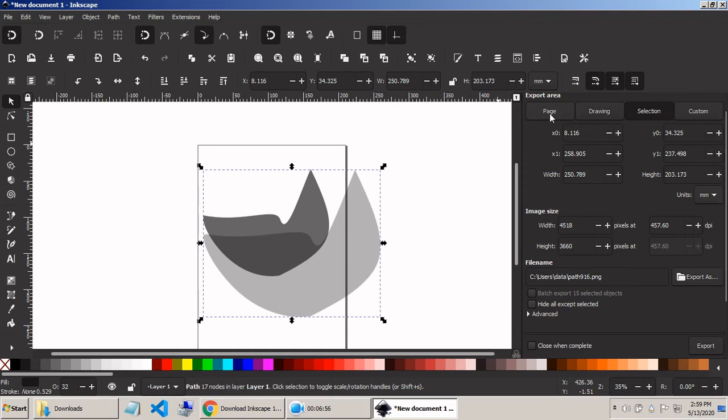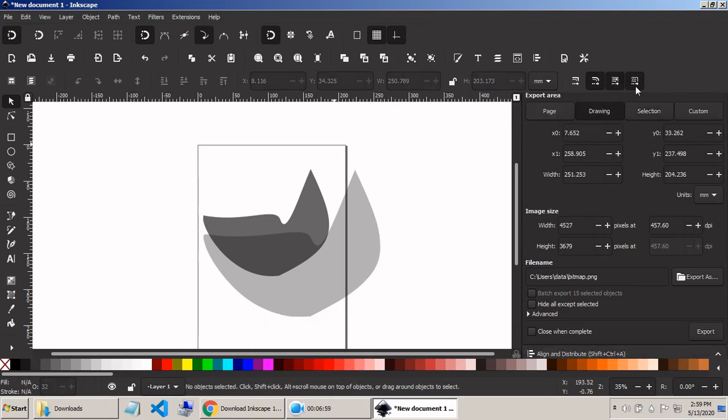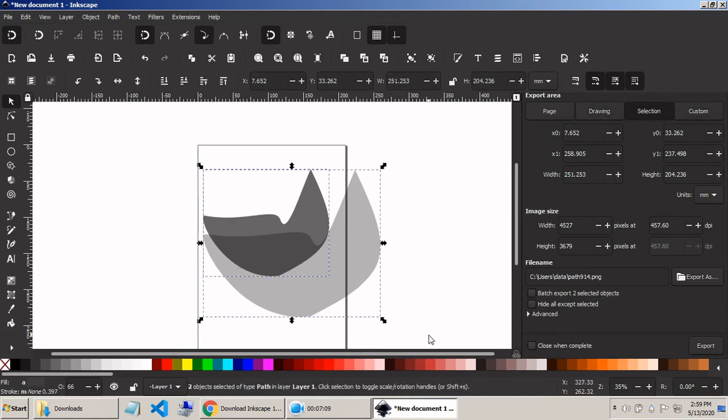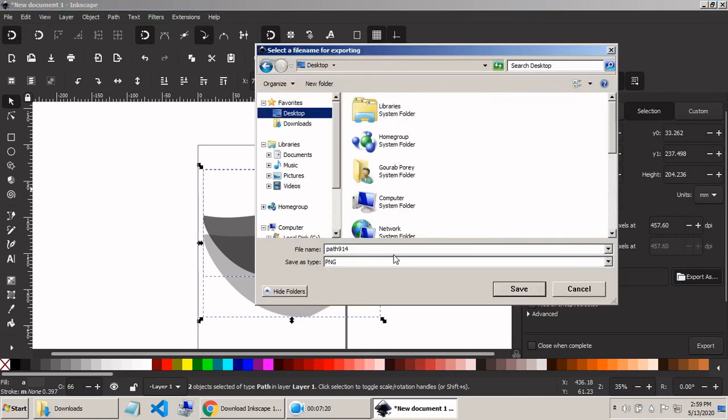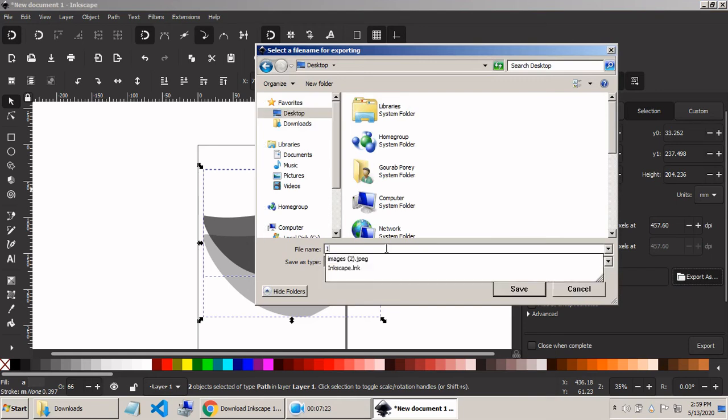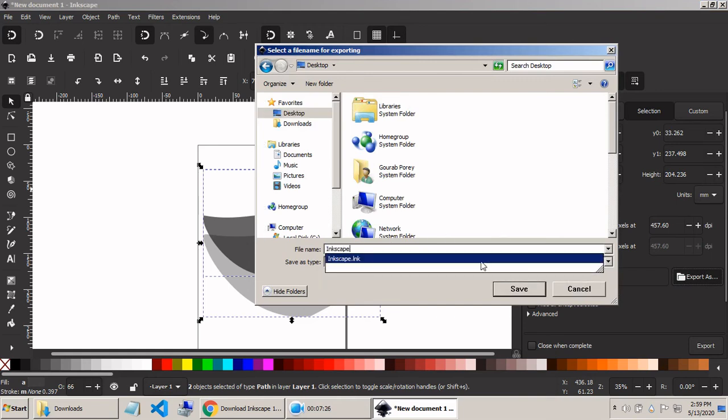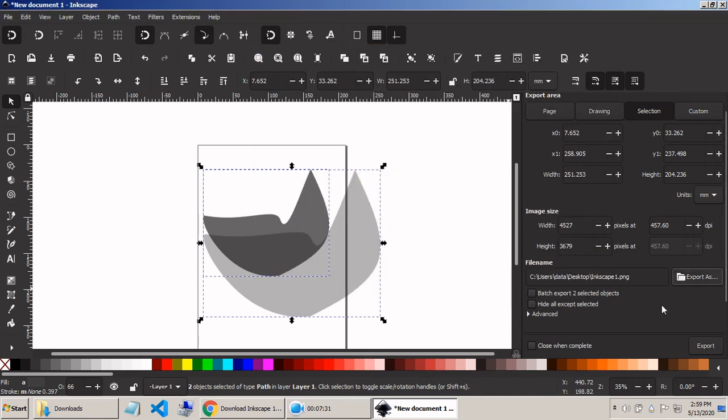You can see 4 options here. You can export the page, you can export the drawing, you can export the selection. I will select the drawing and click Export As. Select the folder to save the file. I will name it as Inkscape 1 and click Save. Remember, it will not be saved after this. I will click Export option below to export image. See, here it is.